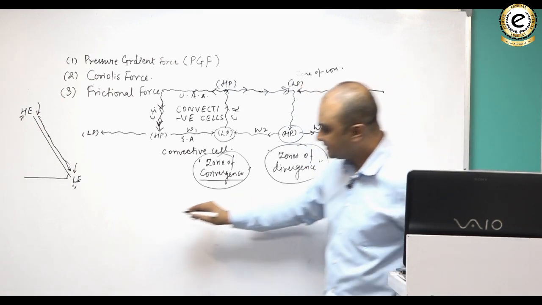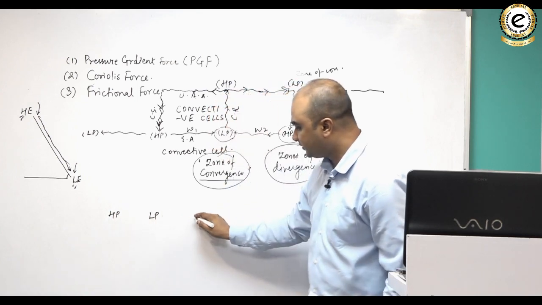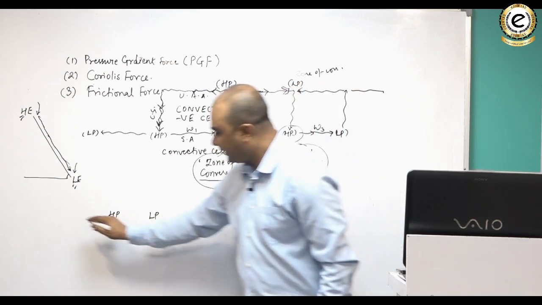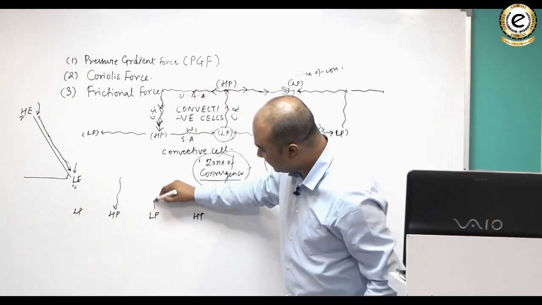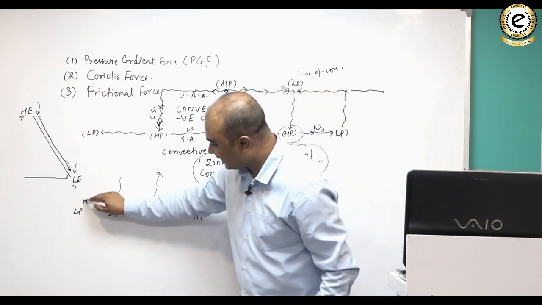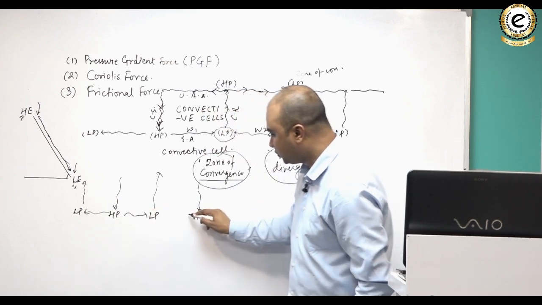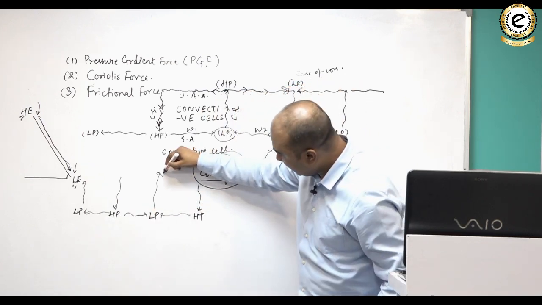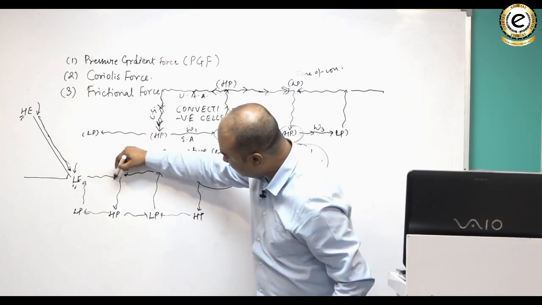So it's almost something like this. Suppose this is high pressure, that's low pressure, it's high pressure and it's low pressure again. So from here you can understand air is rising, here air is sinking, here air is rising, sinking, and here air is rising. And wind blows from high pressure to low pressure. And you can understand this is what the upper air situation is.